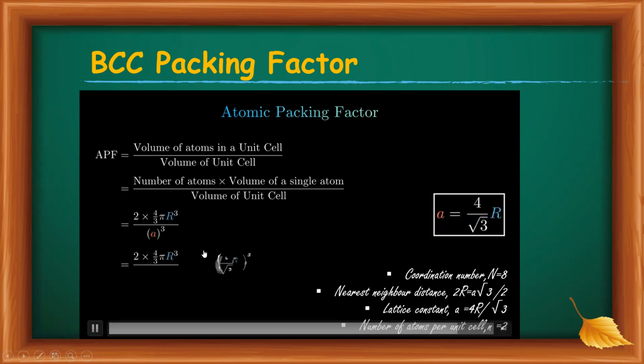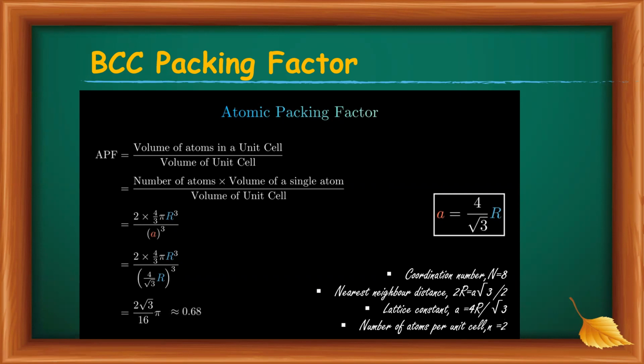Then 2 into 4 by 3 pi r cube divided by 4 by root 3 r all cube, that is equal to 2 root 3 divided by 16 pi, or that is equal to 0.68. That is, the atomic packing factor in the case of BCC structure is 68%.